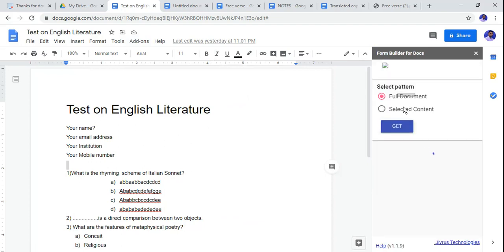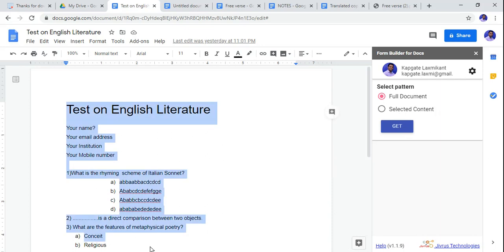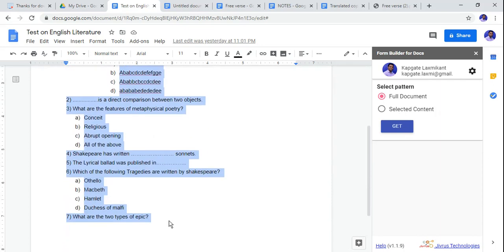So in this form builder, two options will be there. If you want to convert the full document to Google Form, you can click the first one, and if you want to select some sections or some material, you select like this, click on selected content and click on get.